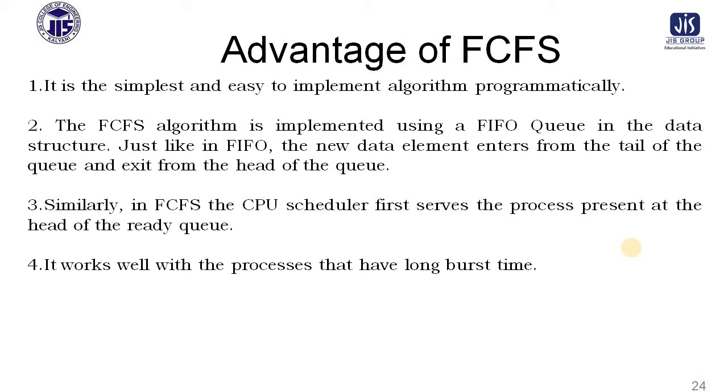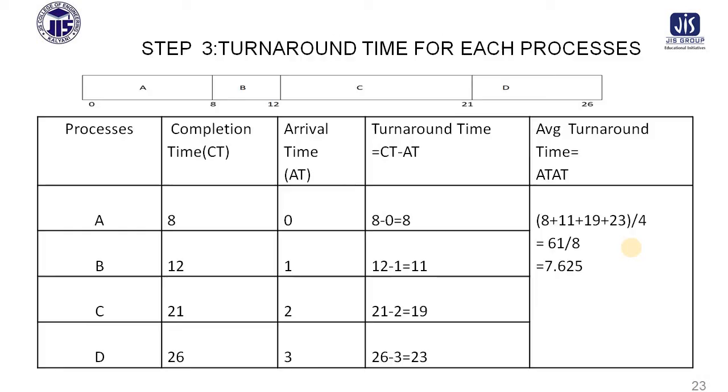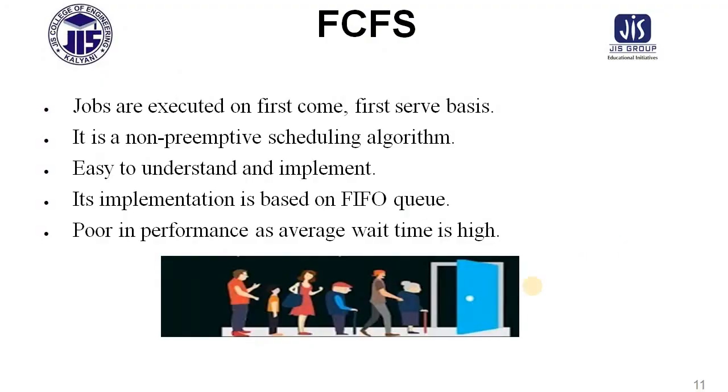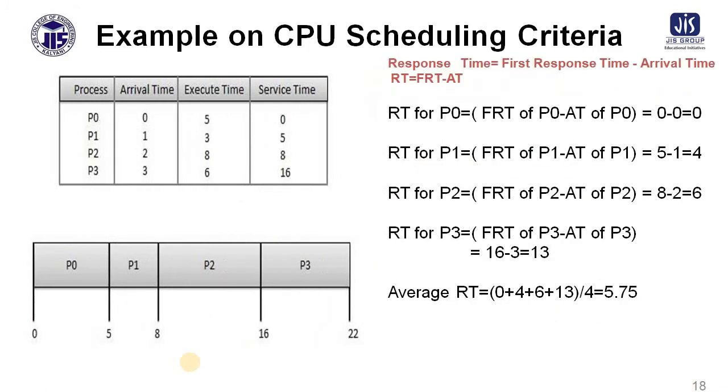The first come first serve algorithm is implemented using a FIFO queue in the data structure. Just like in FIFO, the data element enters from the tail of the queue and exits from the head of the queue. So I am just going to the first diagram in our program. Here this is the first point, this is the last point. In this first point it will enter into the system, and this is the last point. Okay, this thing you have to remember.